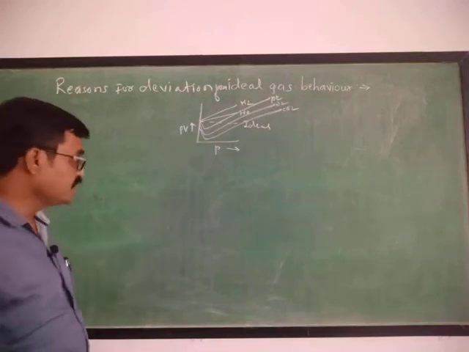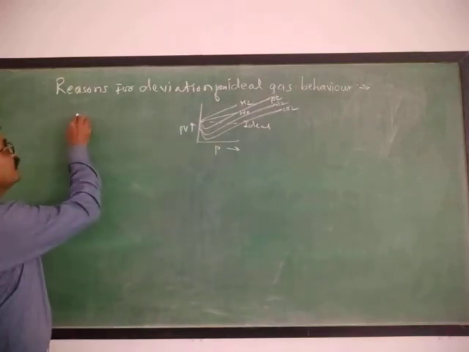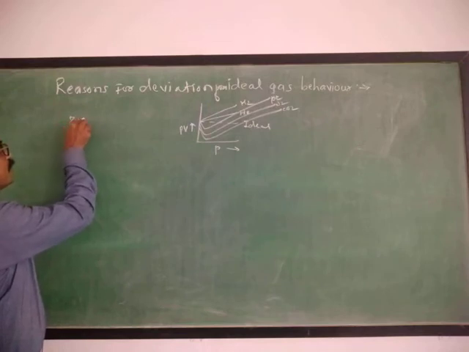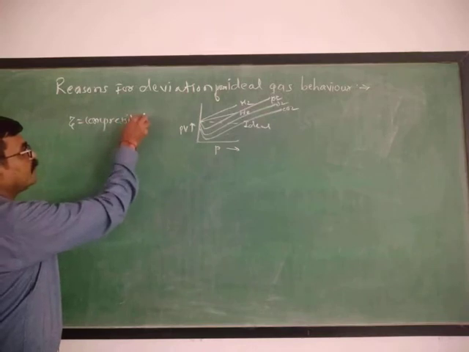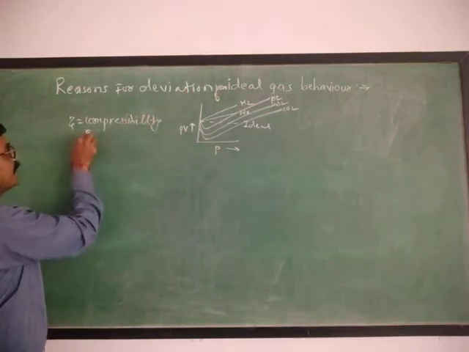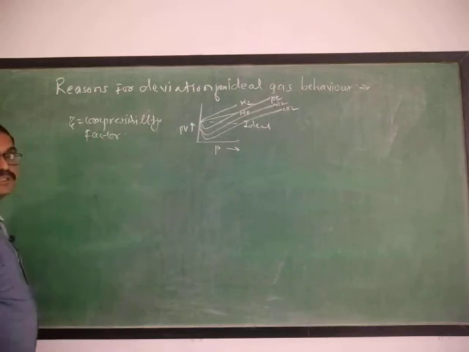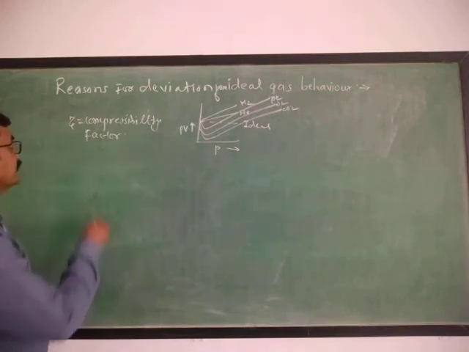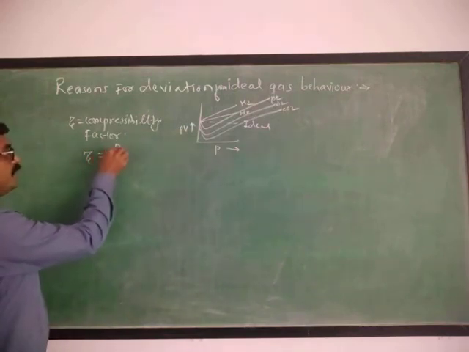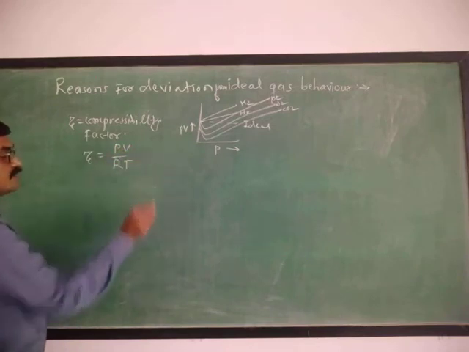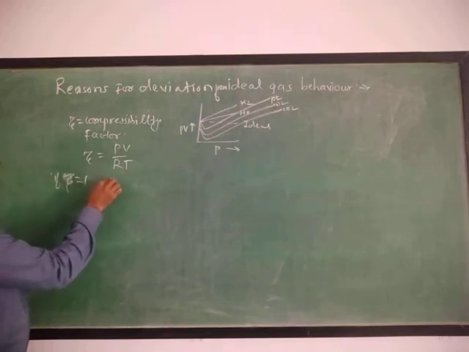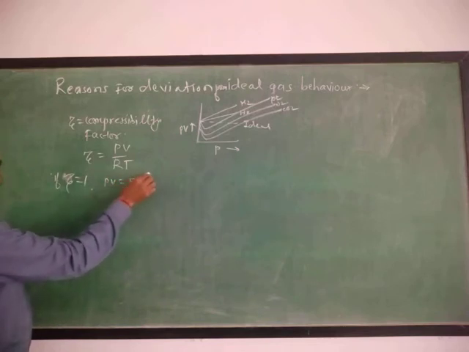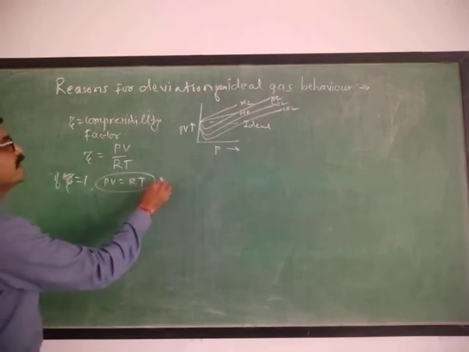Now this deviation is explained with the help of a term called the compressibility factor. It is denoted by Z. This compressibility factor Z is nothing but PV upon RT. Means if Z equals 1, then PV equals RT, and this is for an ideal gas.